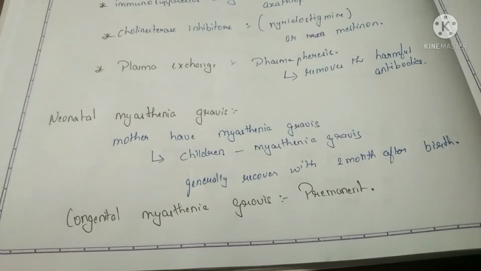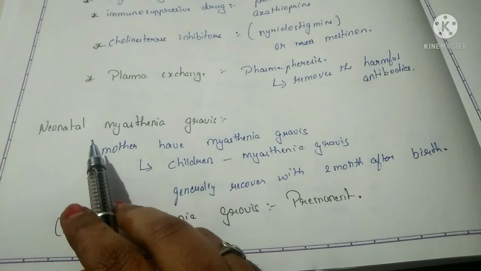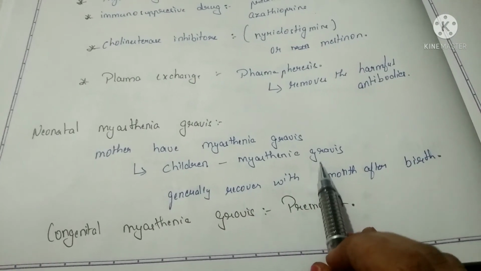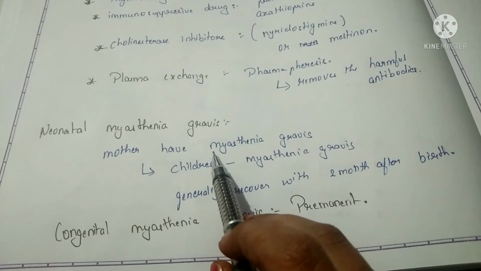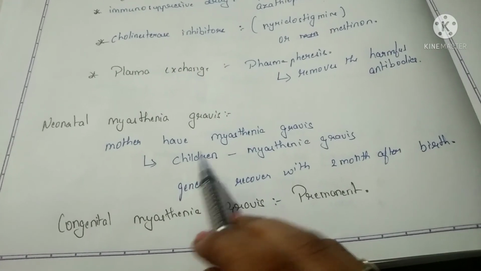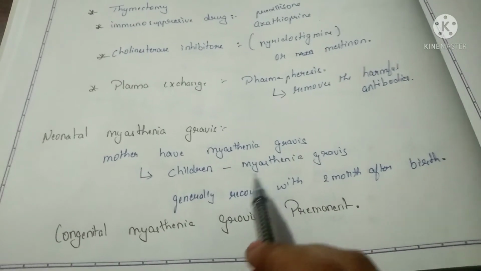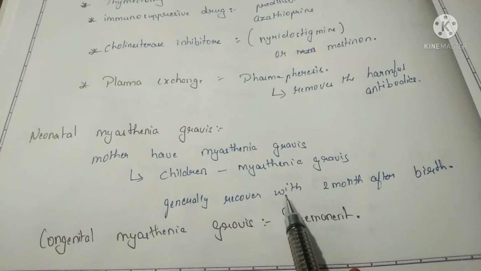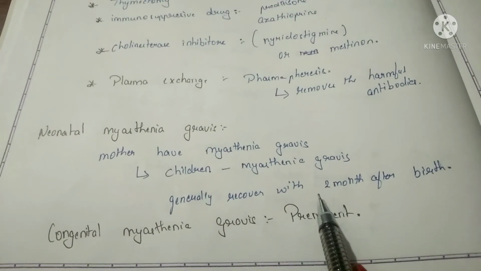And finally, we need to know about what is neonatal myasthenia gravis and congenital myasthenia gravis. In neonatal myasthenia gravis, the children will have myasthenia gravis when they are born to a mother with myasthenia gravis. That is, if a mother has myasthenia gravis and she is giving birth to a child, then the child may have myasthenia gravis, but it is not permanent, it is temporary. They generally recover within 2 months after birth. So this is neonatal. But what is congenital?